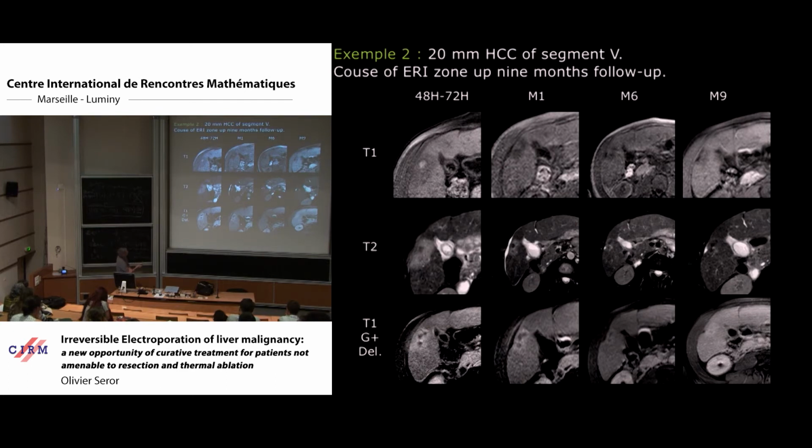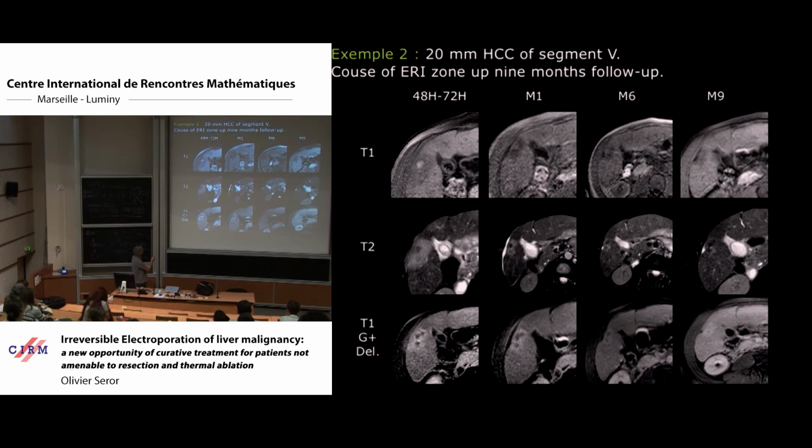At only 9 months after the procedure, you can see that it starts to be very difficult to see the treated area. And what's disappearing is the surrounding area where there was a contrast uptake. Probably the true RE effect disappeared all along the follow-up.